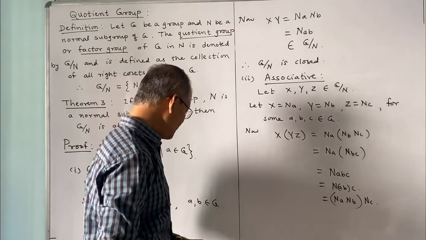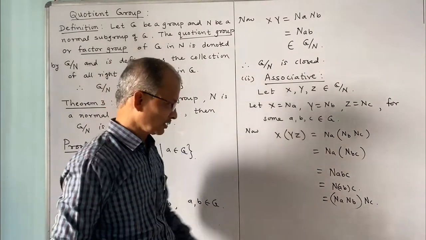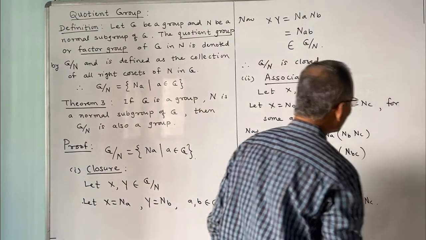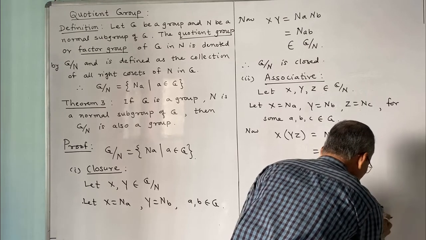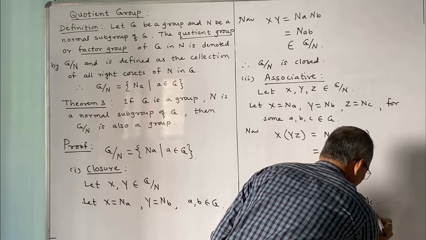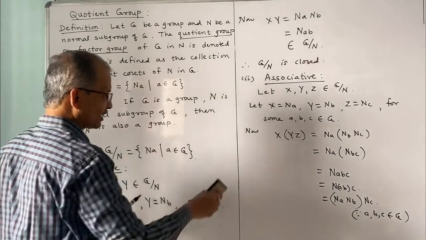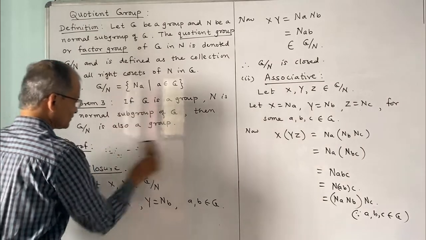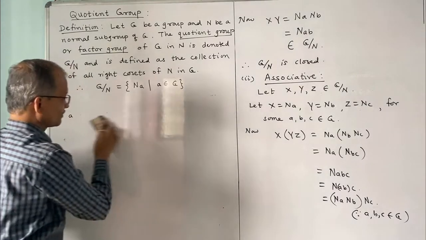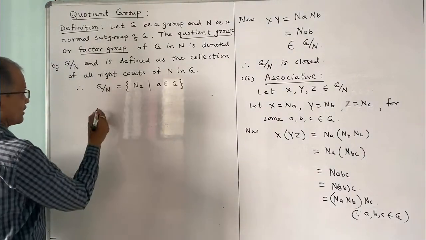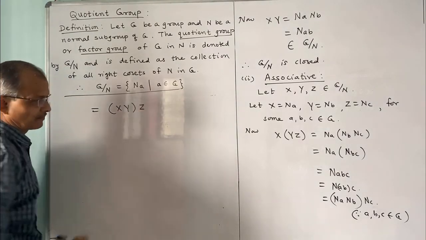Associative law. Since a, b, c belong to G, and in G the product is associative, we may consider the associative law. Then that will be Na into Nb, which is equal to x into y into z.